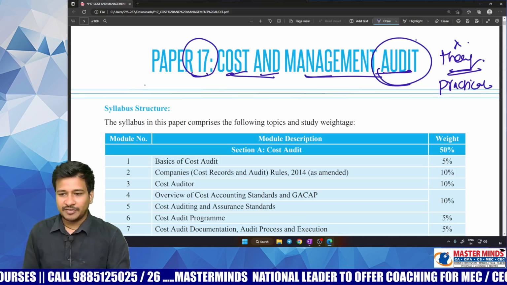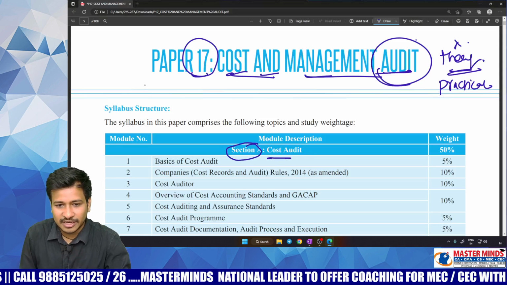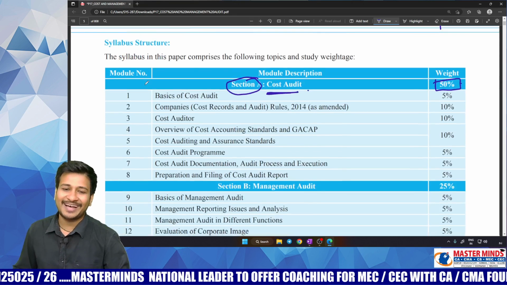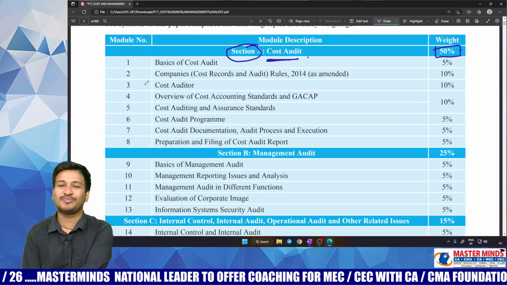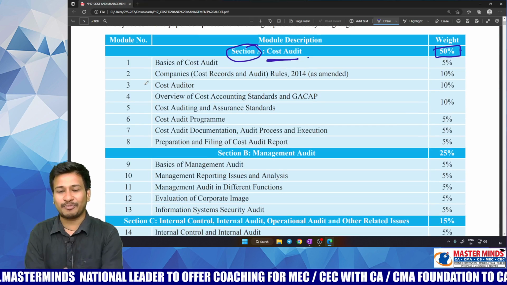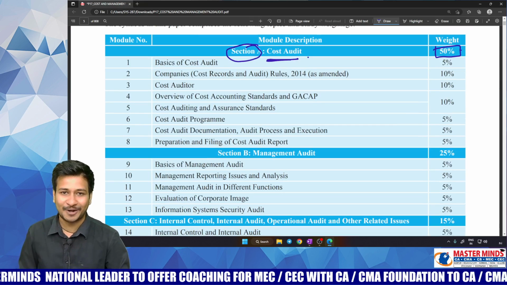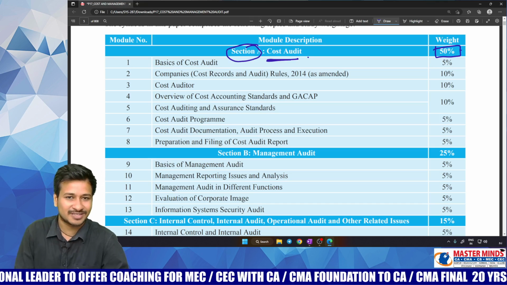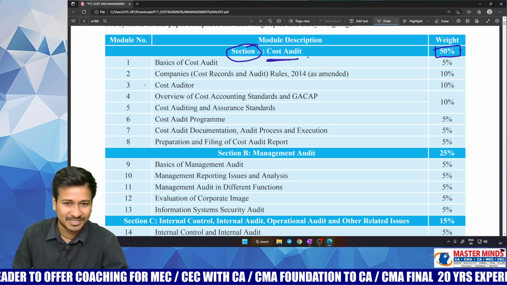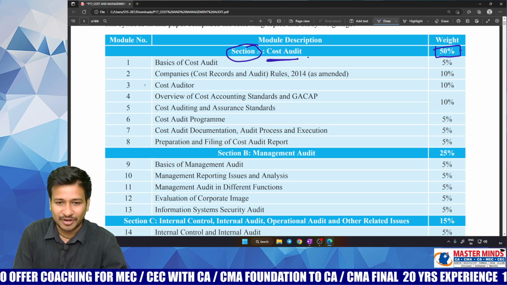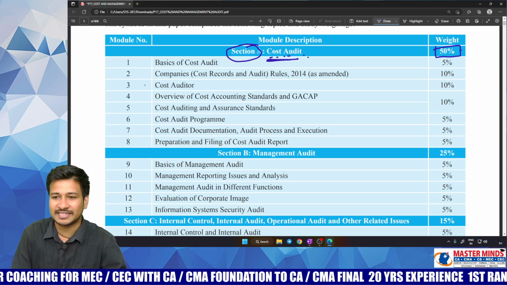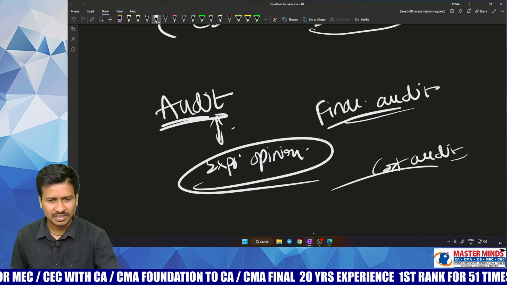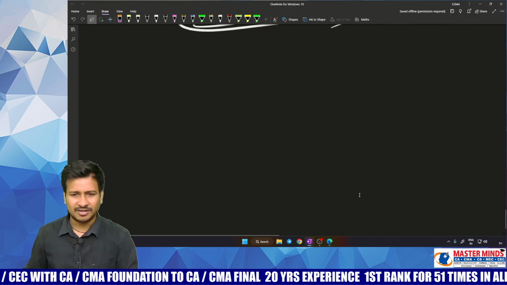For your kind information, if you have seen, Section A, which is cost audit, carries 50% weightage. As you all should understand, since you are going with the profession of CMA, cost and management accounting, you will have some specialized fields with respect to costing subjects or management subjects, and one of the elements is this cost audit, which caters on an average for 50% of the marks in your examination. For your kind information, my dear children, what is this cost audit?